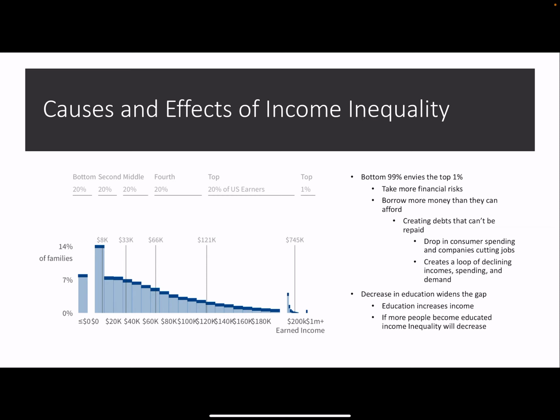Some causes and effects of income inequality. So the bottom 99% of people and their income, they really envy the top 1%. And therefore they'll take more financial risks and borrow more money than they can afford, which creates debts that they can't repay. And that leads to a drop in consumer spending and companies cutting jobs, which creates a loop of declining income, spending, and demand. In the diagram over here, you can see that this is the bottom 99% and this is the top 1%, and there's a pretty big difference in the amount of people.